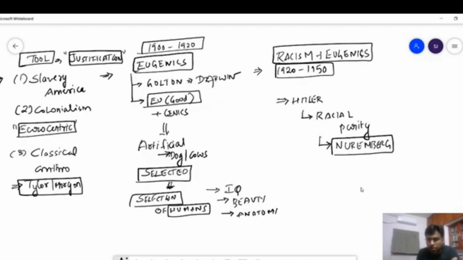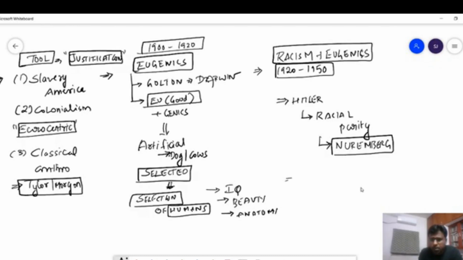This he justified, saying that Aryans, or the people of German race, are superior, and hence you should know that is racism, and that superior race has to be protected, or that eugenics, that good genes have to be developed, rather than hindering or mixing of genes.